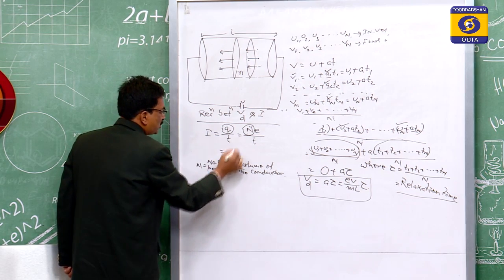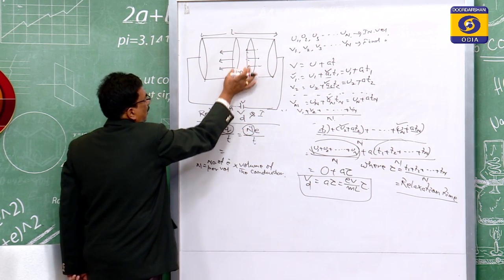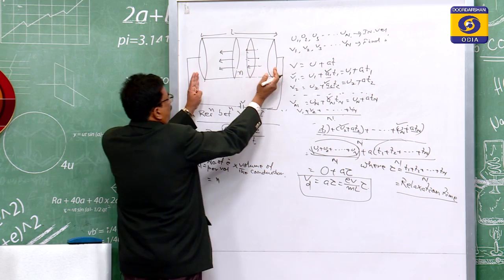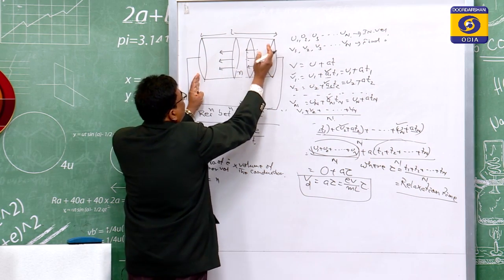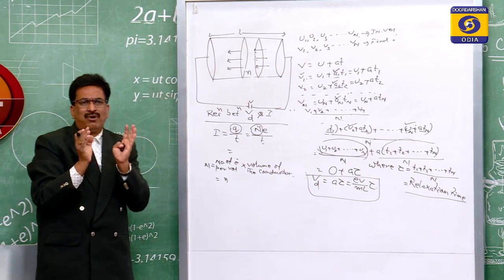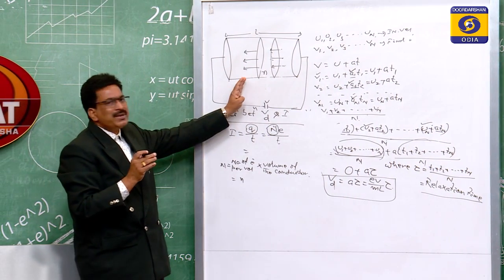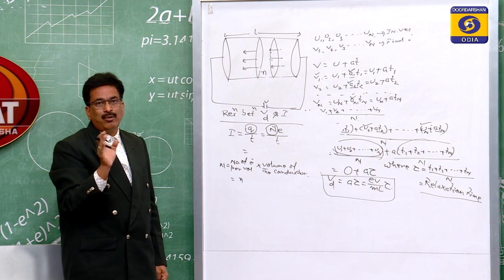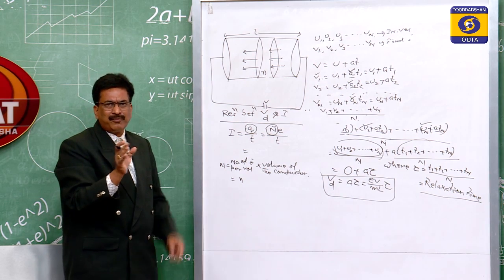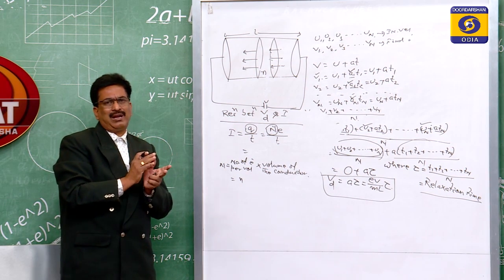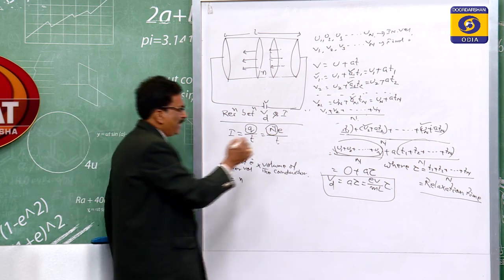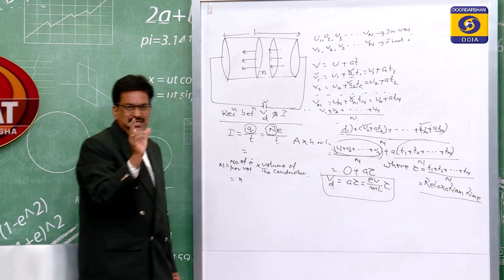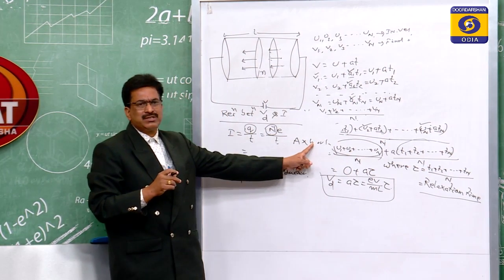So, number of electrons per volume is n, and the volume of the conductor, which is in the form of a cylindrical shape. Whatever may be the form of a subject, how will you find its volume? What is the basic formula? Never go through it by heart, just remember that the volume of any physical quantity is determined as the base area into its height or length. This is the fundamental one, area into height or length.